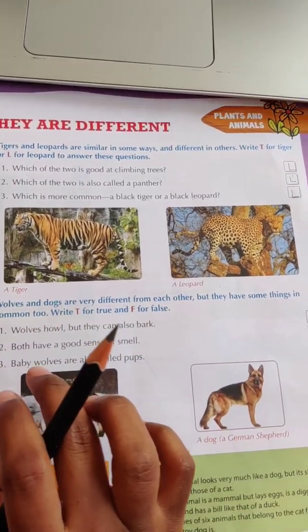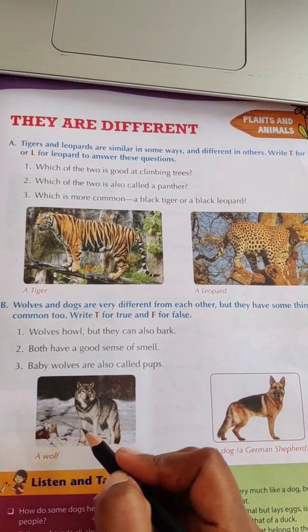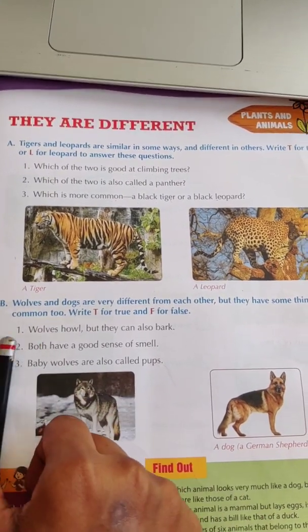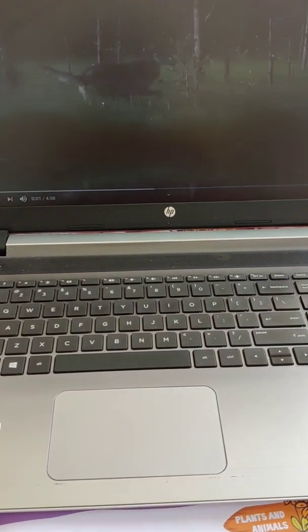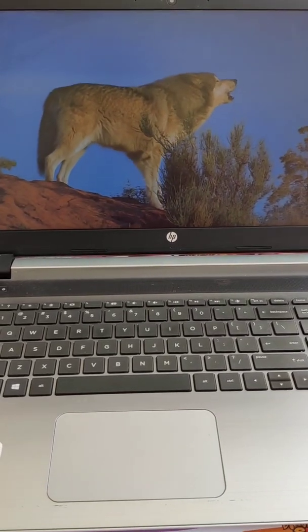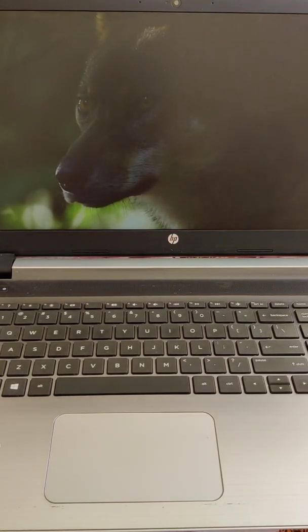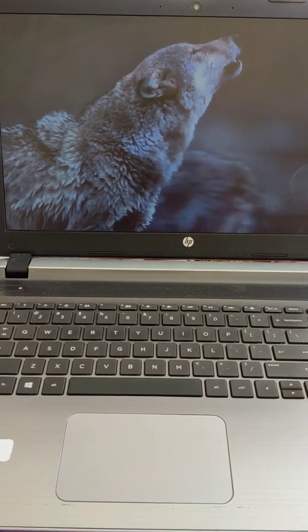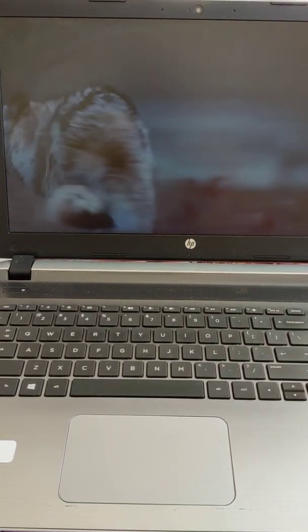Okay, but before starting this true or false, first we will see information about the wolf and the dog. So first we will see information about the wolf. So now all of you look at here. Wolves are steeped in legends throughout history. The predator's powerful nature, piercing looks, and spine-tingling howls continue to inspire both adoration and controversy around the world.